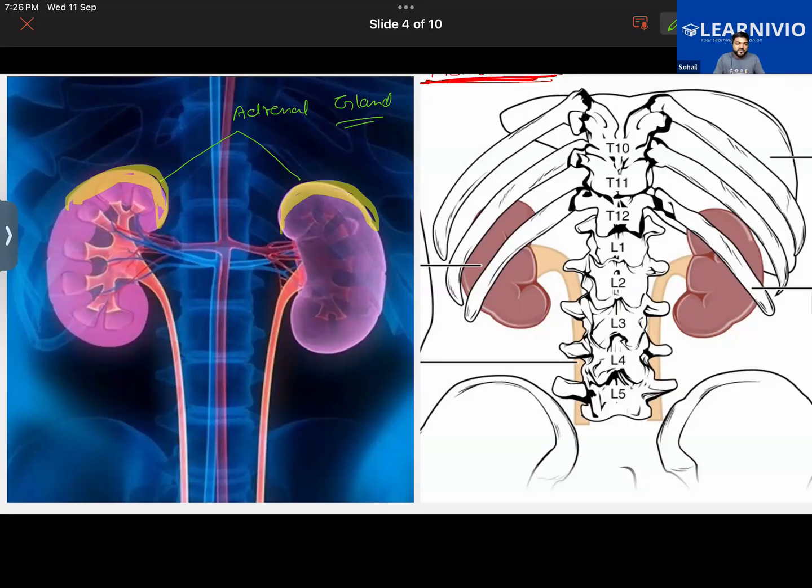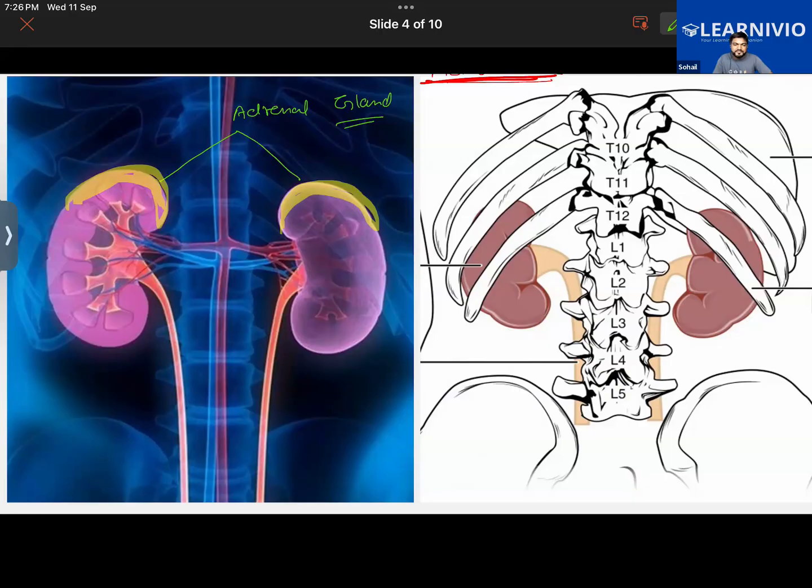A gland is basically an organ that produces substances like hormones. It will also produce digestive juices. They also produce sweat, tears, saliva, in fact, milk also. So that is what glands are. Their main function is to release these substances, like some hormone or some digestive juices. In the case of digestive juices, you would be aware of mucus, pepsin, hydrochloric acid. So they are also secreted by some glands.